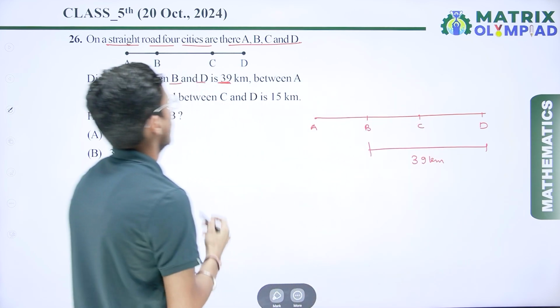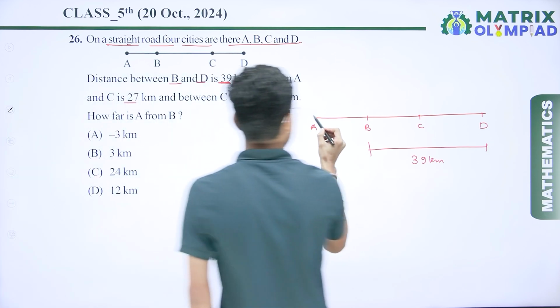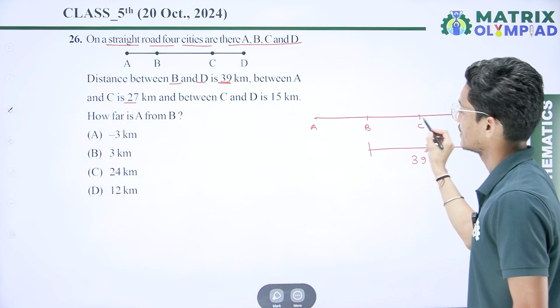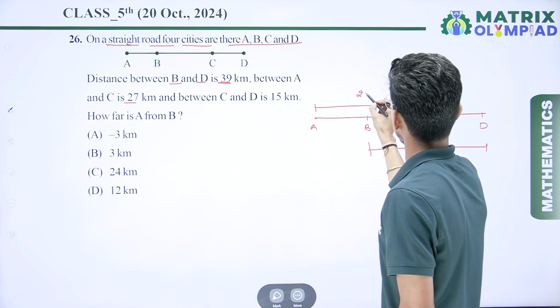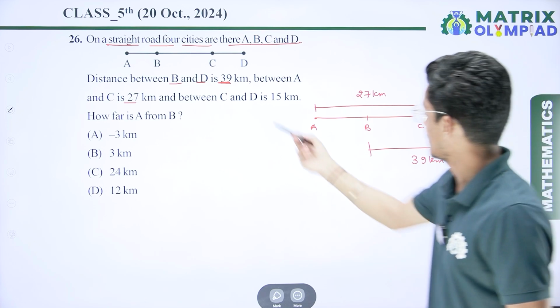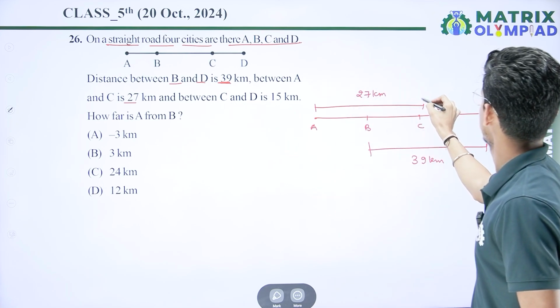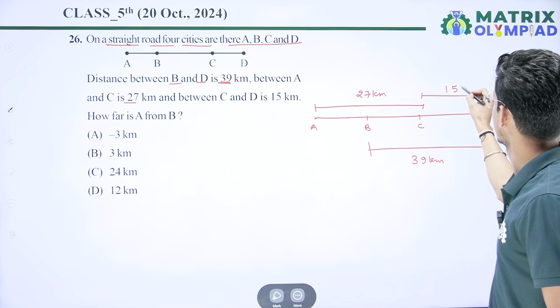Between A to C, that is 27 kilometer. Here we have city A, and here we have city C. So the distance between this one is 27 kilometer. And the distance between C to D is 15 kilometer. So here we have C and here we have D, and the distance between this one is 15 kilometer.